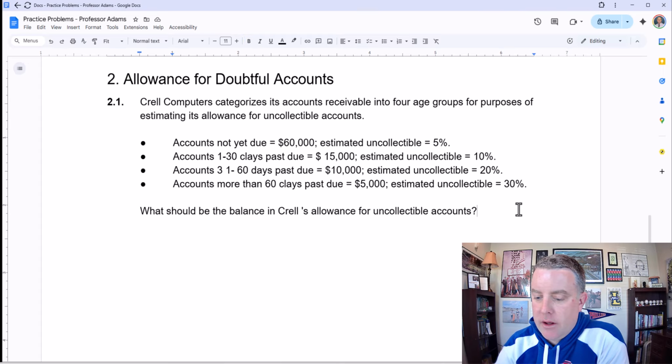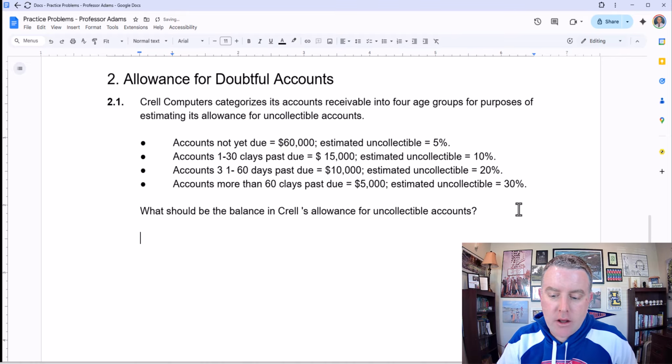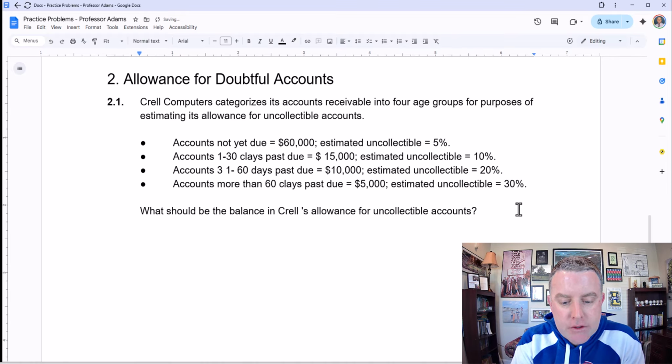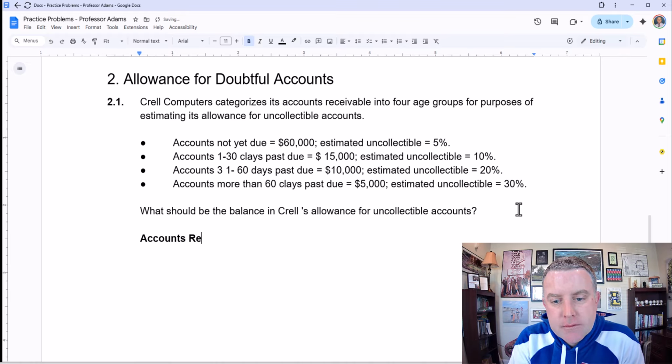Remember, we have an account that is called accounts receivable. Accounts receivable capture amounts owed to a company by its customers.